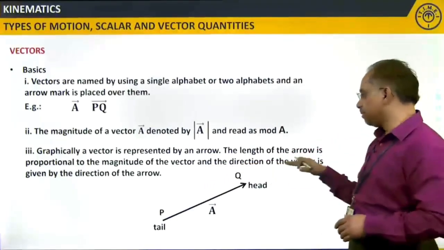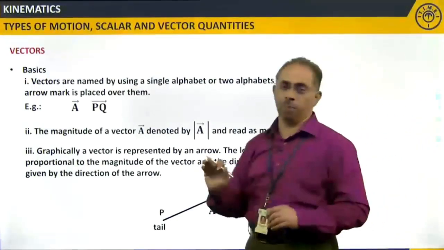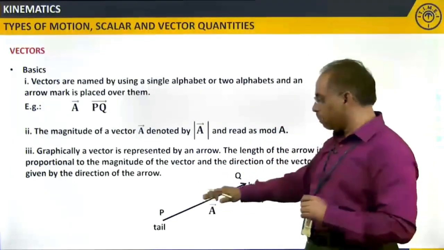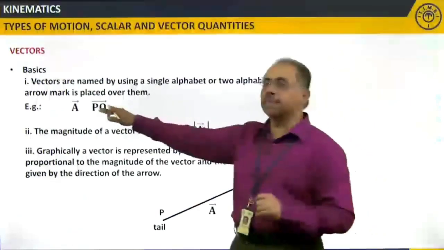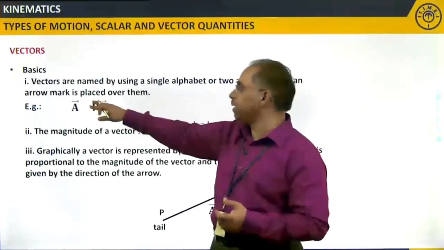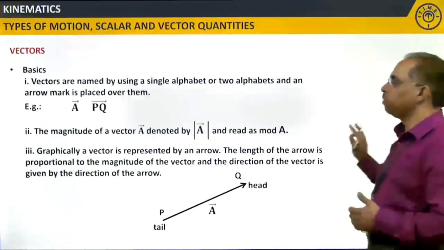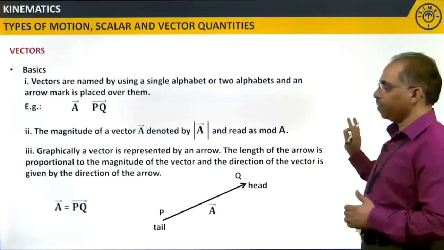Okay, the direction of the vector is represented by the direction of the arrow. That is the reason this arrow is important. And we do not represent it graphically, we represent it this way, with letters, where we clearly mention from P to Q. Okay, let us know a little bit more about these vectors.